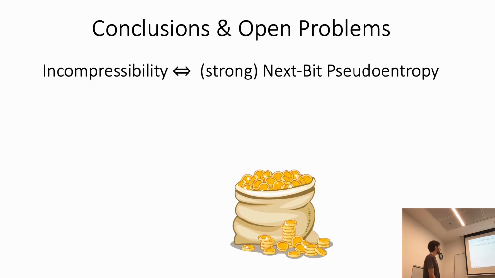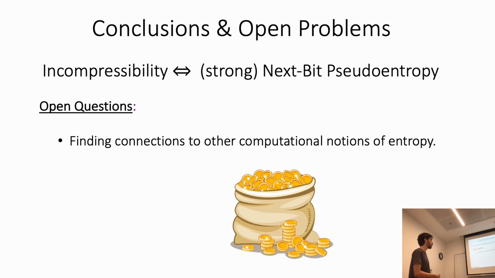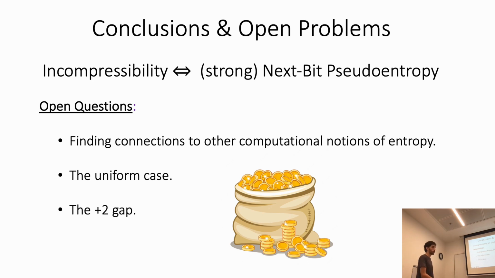To conclude, we showed in this work that incompressibility is equivalent to strong next bit pseudoentropy. As open questions, we want to find connections to other computational analogs of entropy. We want to understand the uniform variant of incompressibility. And we want to close this 2 bits gap between incompressibility and strong next bit pseudoentropy.